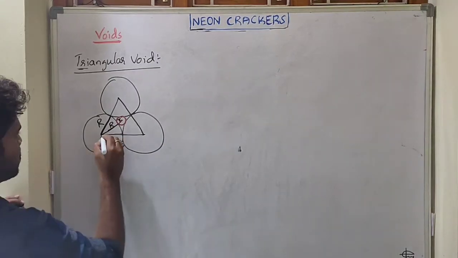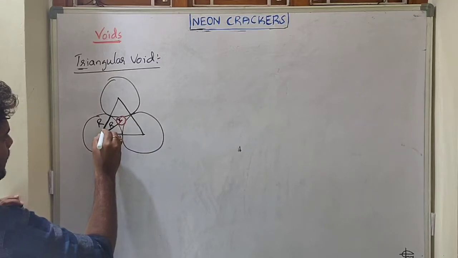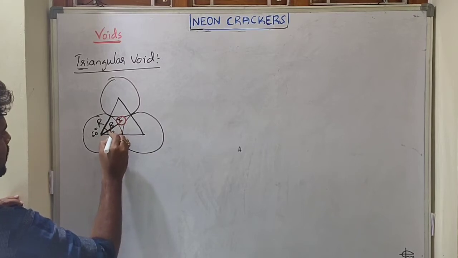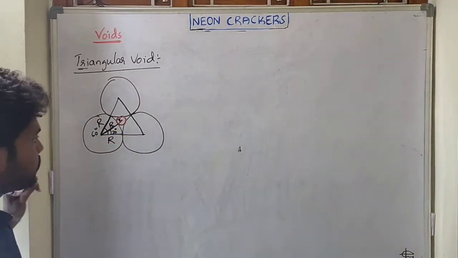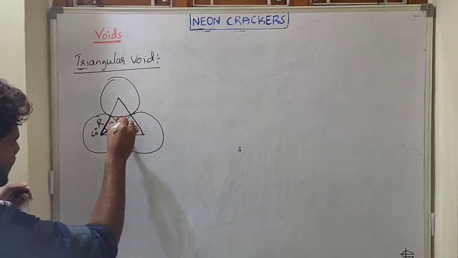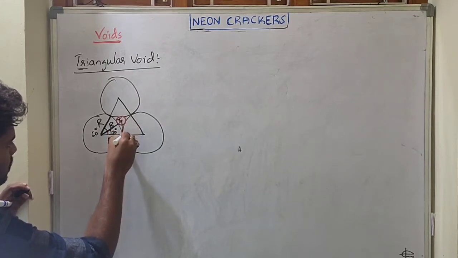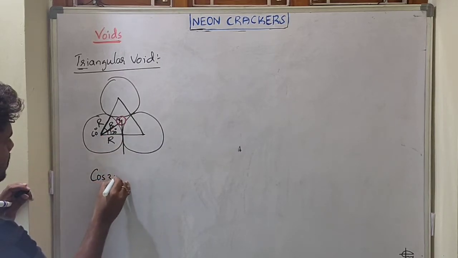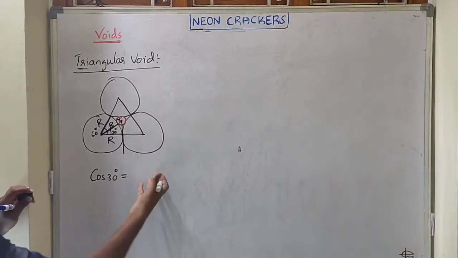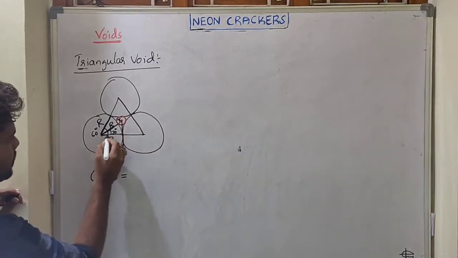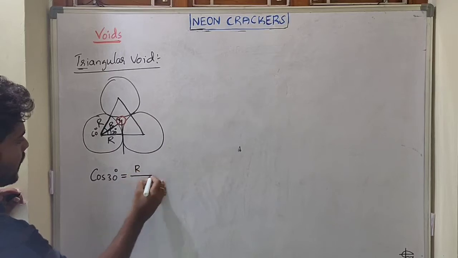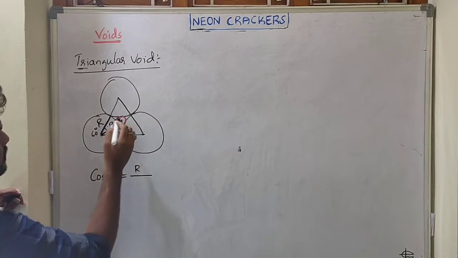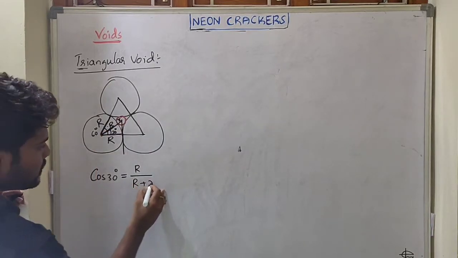Now in this equilateral triangle, what is the total angle here? 60 degrees, and this is exactly half of that. So what is the angle here? 30 degrees. If you draw a line perpendicular to the ground, we get cos 30. Cos theta equals adjacent upon hypotenuse. What is the adjacent? Capital R. What is the hypotenuse? This total length, here to here, which is nothing but capital R plus small r.